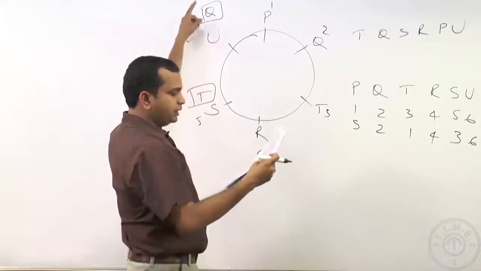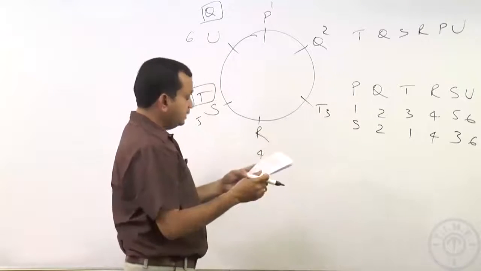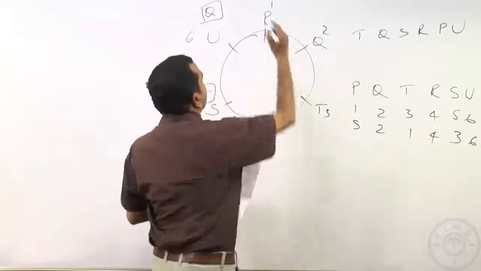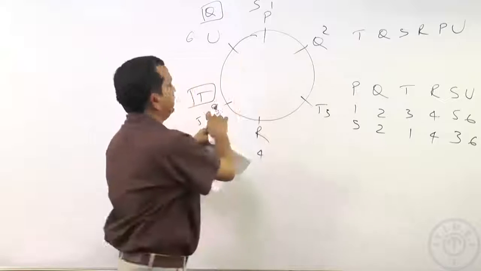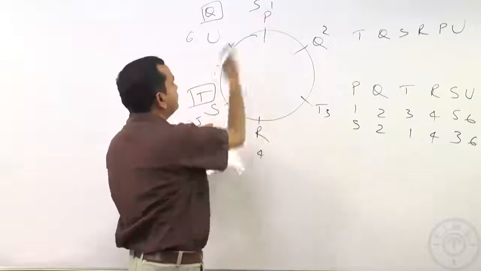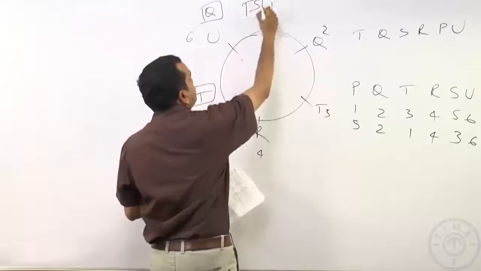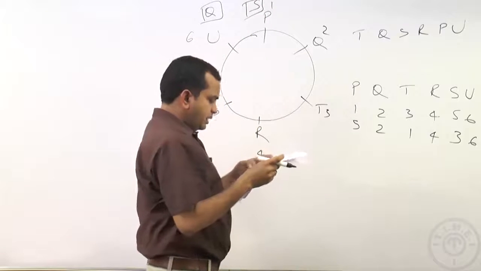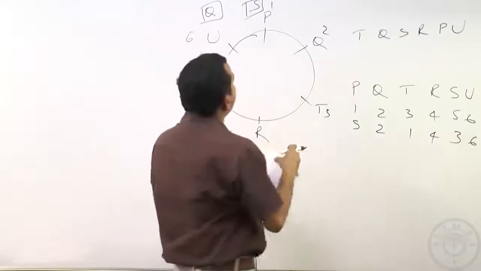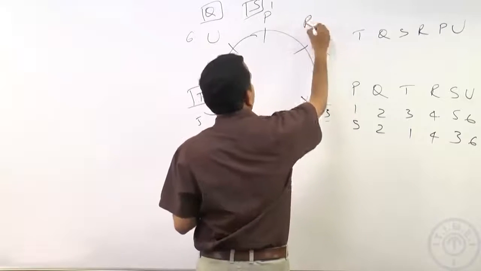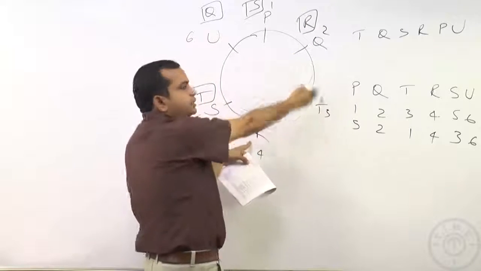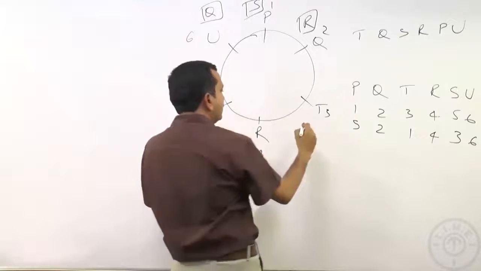So, we have a Q, we have a T and we have a Q, and now we need an S and R. Now, is an S possible here? Yes, S is possible there. The very next day S can go there from here, and let us also put this in a box. And then we have R, P and U. Is R possible here? Yes, R is possible. He can jump from here to here. It is neither adjacent nor opposite. So, R is possible there.